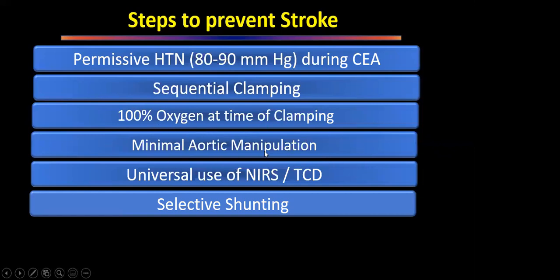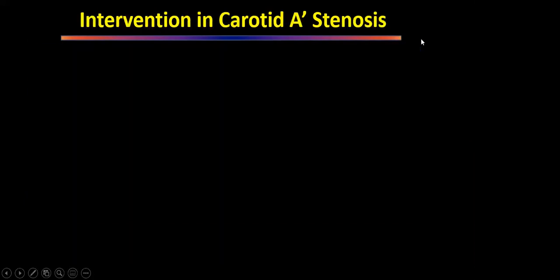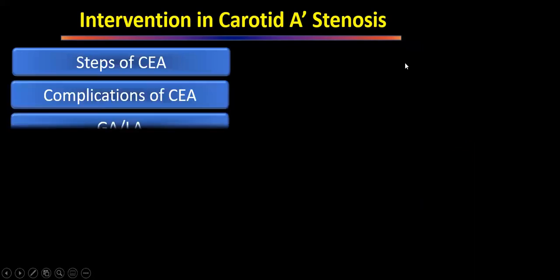Do minimal aortic manipulation if it is a combined procedure, and we must use either NIRS or transcranial Doppler or electroencephalogram, one of the monitoring methods, and do selective shunting, not universal shunting. These are the strategies to prevent stroke.